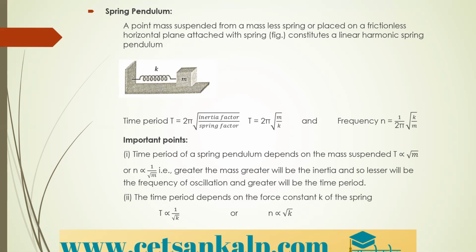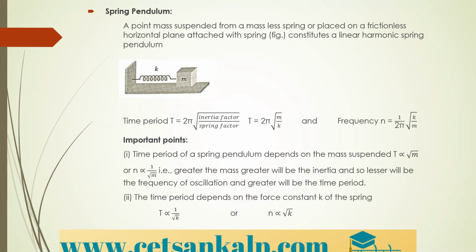So here you can see the spring pendulum and the expression for spring pendulum is given by T is equal to 2 pi root of inertia factor by spring factor. So same only, it is like your simple pendulum. Okay. So just now we saw the time period and frequency expression, same only we have here.